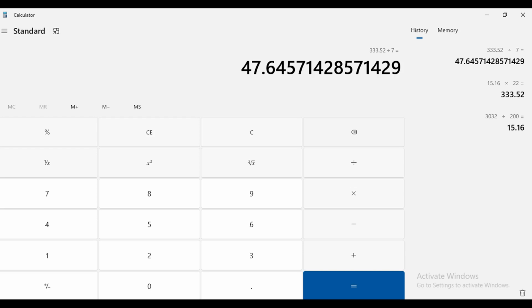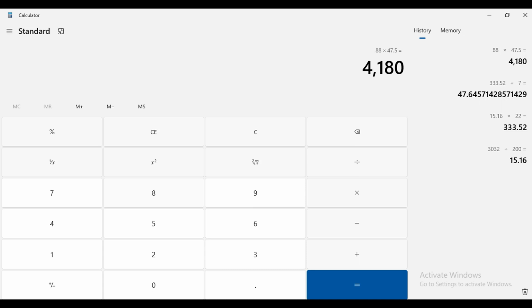Great, do you know how many pages are there in the book The Tunnel Through the Air? Well, the answer is 418 pages. Let's multiply 88 with 47.5. Yeah, we got 4,180 days. Now I will leave the squaring the circle part for yourself.